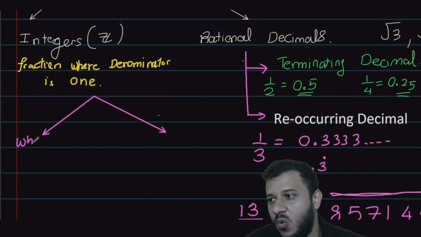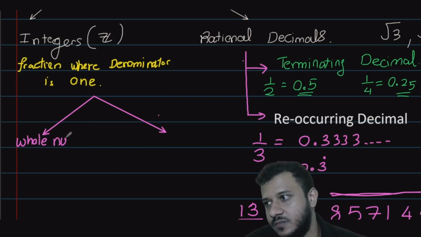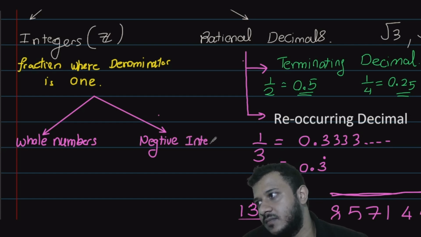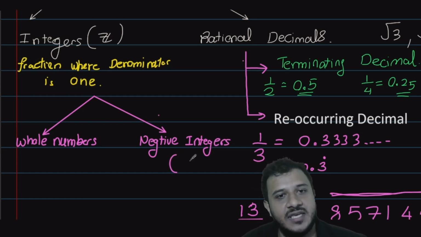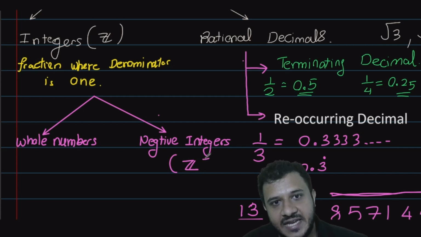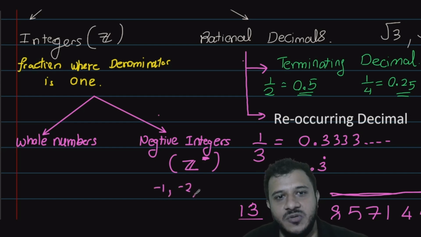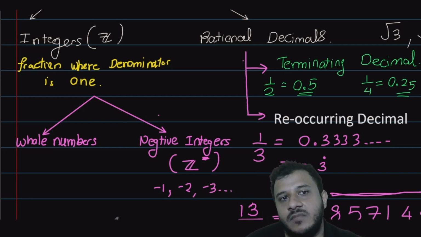One is whole numbers, and the other one is negative integers. Now, negative integers is denoted with a Z with a negative on the top. Z with a negative on the top. And you guys know negative integers means starting from -1, -2, -3, like that.